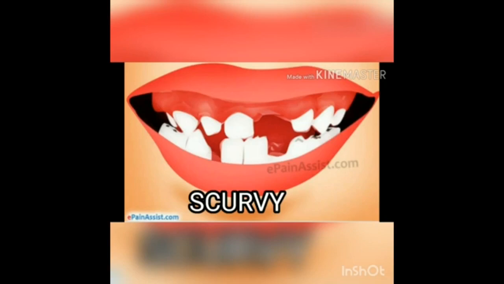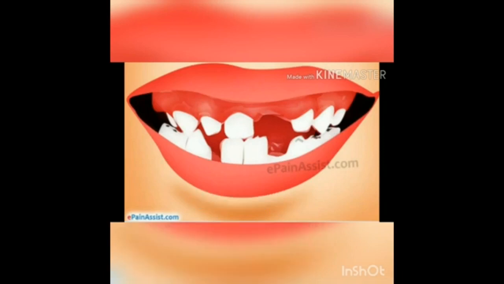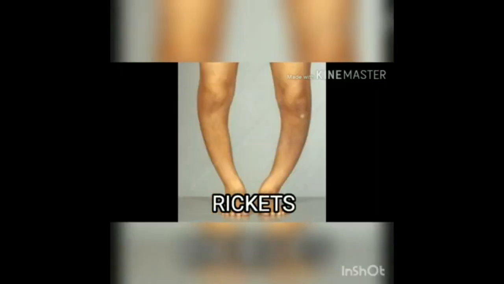Next picture, we are going to discuss rickets. See the second picture. This picture is called rickets. What are the symptoms of rickets? Rickets is a disease of the bones. In children, bones become soft and hence easily get bent and deformed, while in adults, bones become brittle and can get fractured easily.